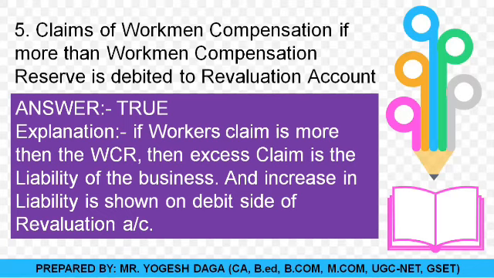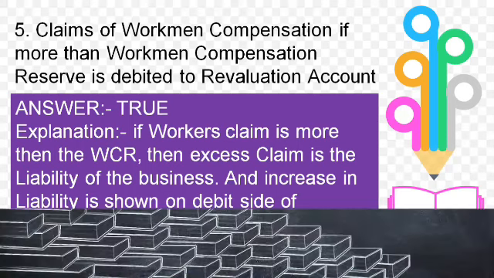whereas we have reserves of only 8,000, then out of this 8,000, all of the reserve will be used. So there is still 2,000 liability left. Then this 2,000 liability will be debited to the revaluation account. Why? Because this liability is a loss for the business. Any type of loss is always debited to the revaluation account. And the second effect will go on the liability side of the balance sheet.